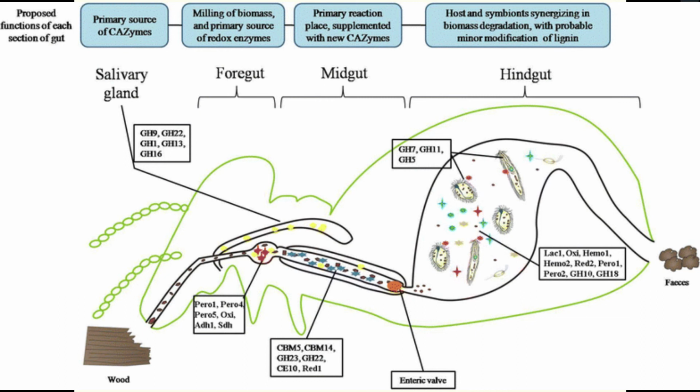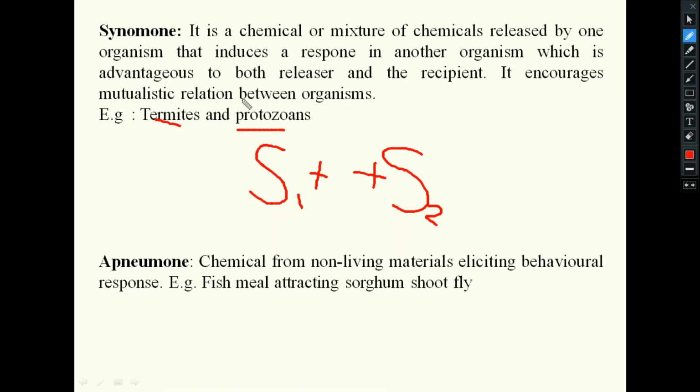Inside the termite, protozoa will be there. Protozoa help the termites in digesting cellulose material, and termites help the protozoa by giving food. Both get the benefits due to production of this chemical. That kind of semiochemical is known as a synomone.